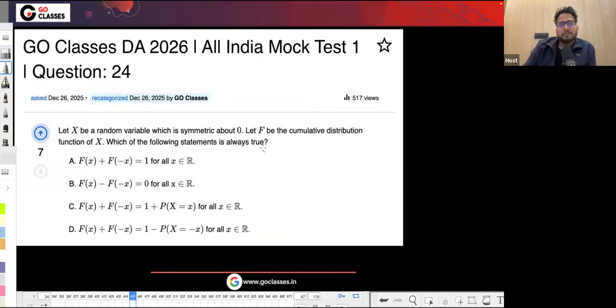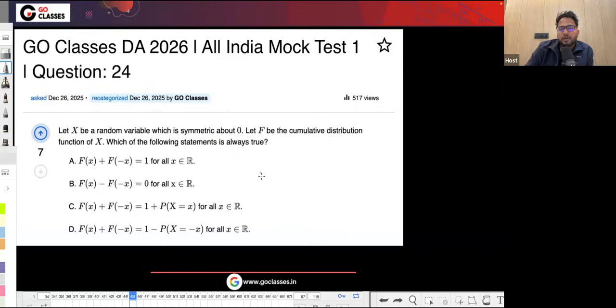Now let's solve this question. In this question, they are saying, let x be the random variable which is symmetric about 0. Let F be the cumulative distribution of x. Which of the following statements is always true? By the way, they are saying that it is symmetric about the mean, symmetric about 0.